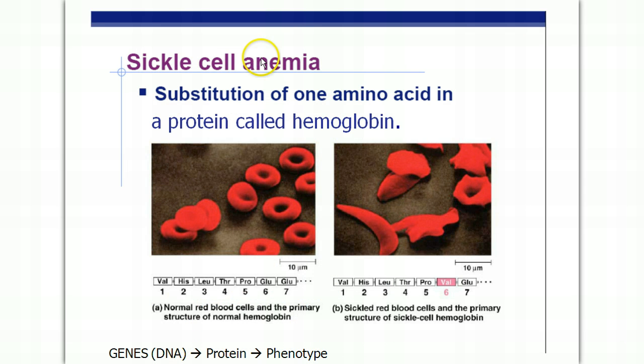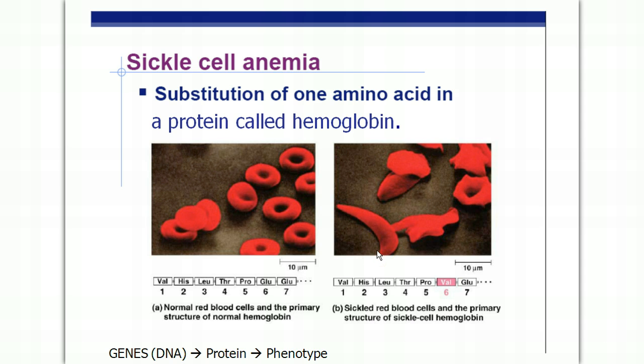Here we have sickle cell anemia. Basically, it's just an amino acid change in the protein called hemoglobin that results in the blood cell sickling and getting clogged up in the arteries and veins. Very painful, and it's very lethal as well. Many children die by the time they're about 5 without treatment. So basically you have a mutation to DNA that causes a misfolded protein that results in a phenotype. The 250,000 hemoglobin per red blood cell causes the whole cell to sickle up like this and get stuck in the different blood vessels.